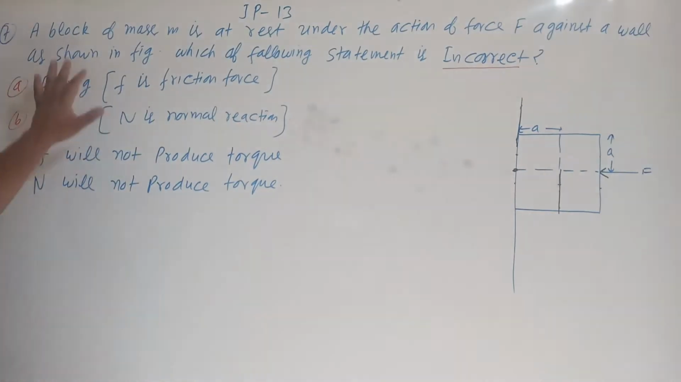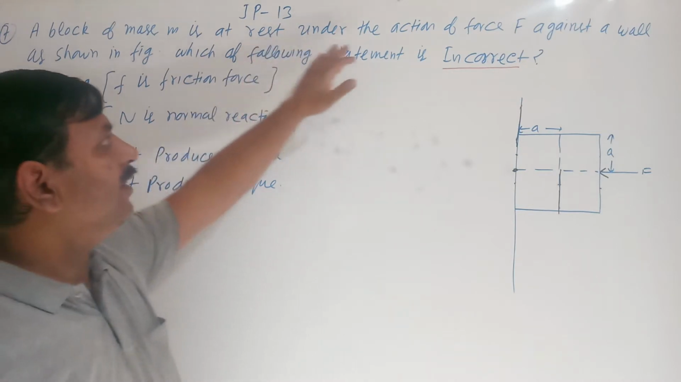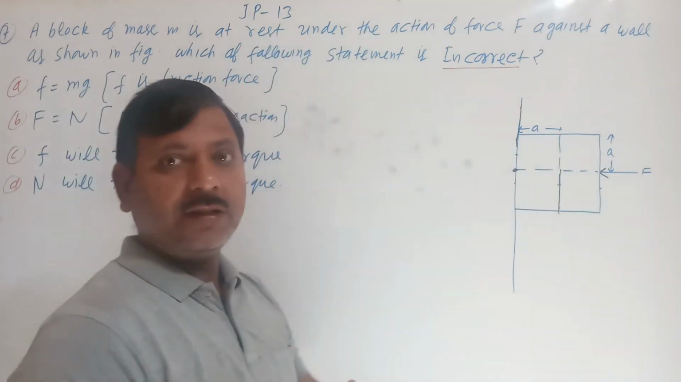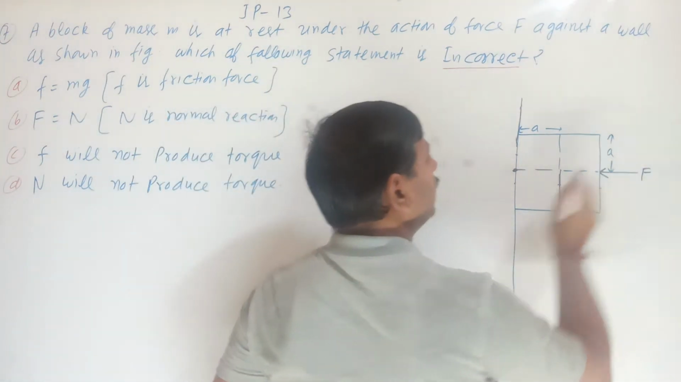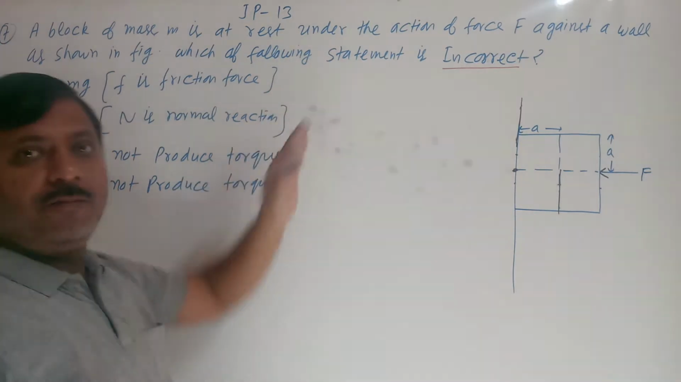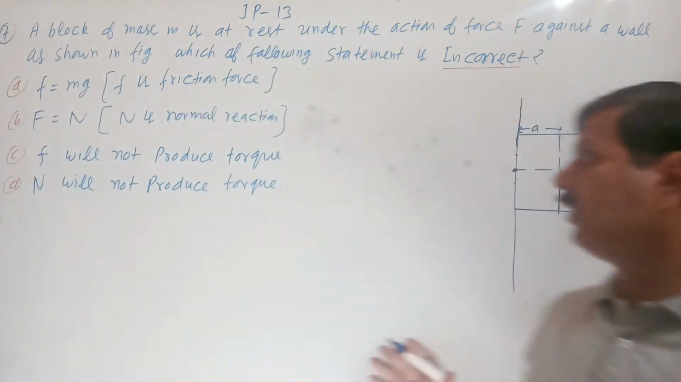A very important question. A block of mass m is at rest under the action of force F. This is force F against a wall as shown in the figure. Which of the following statements is incorrect? इसमें कौन सा statement incorrect है?